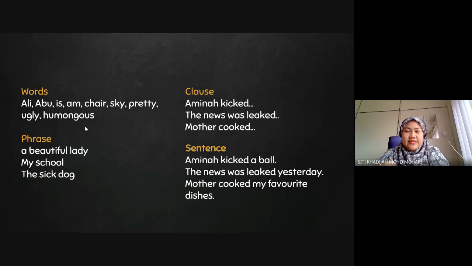And then combining phrases together. Sorry, it's not combining phrases together. If you have a noun as well as a verb together, it is going to make up a clause. For example, Amina, we must have a noun.